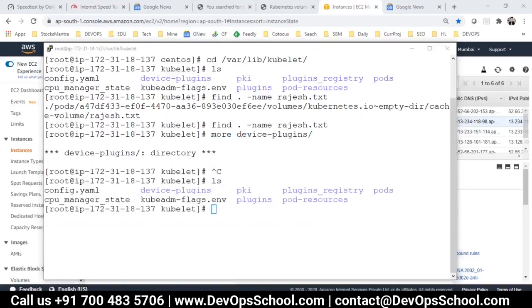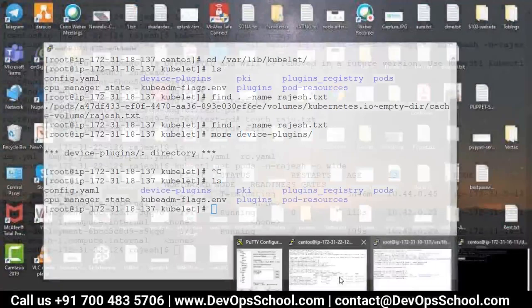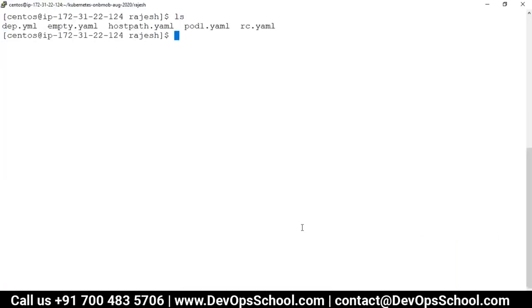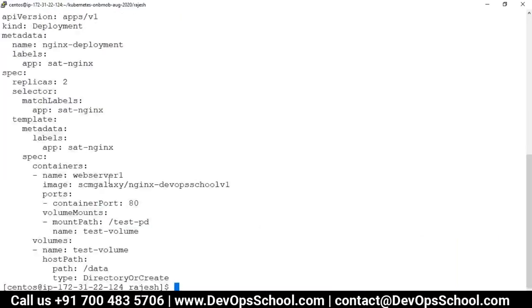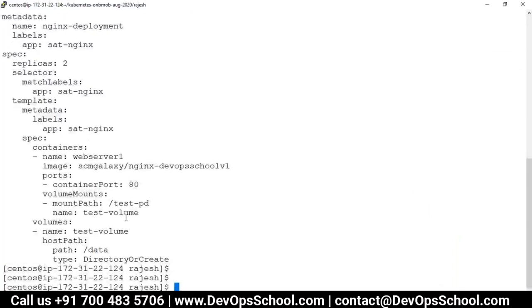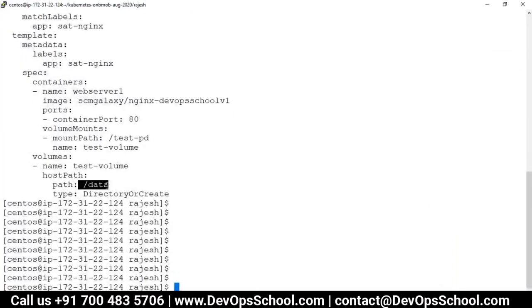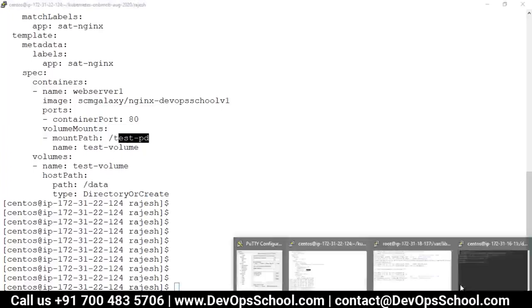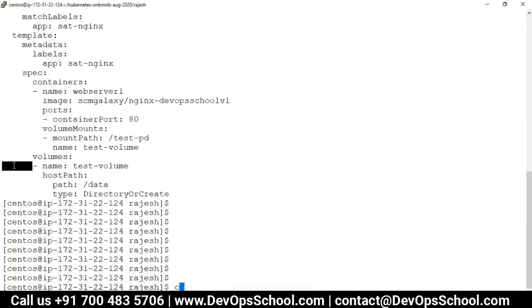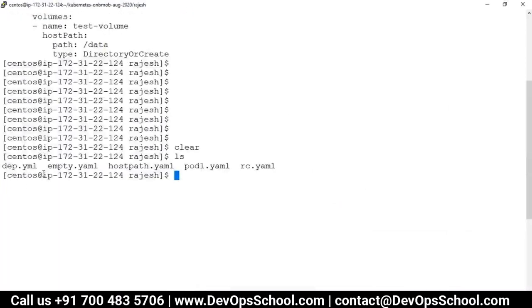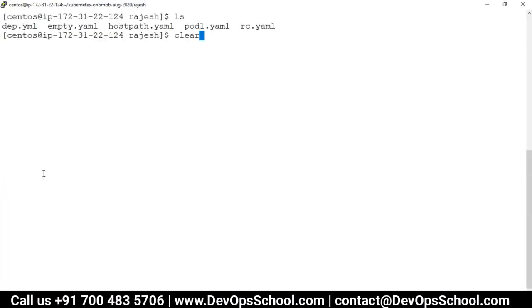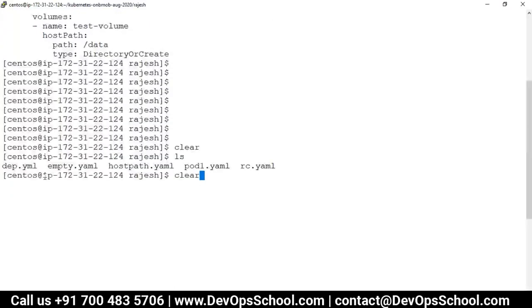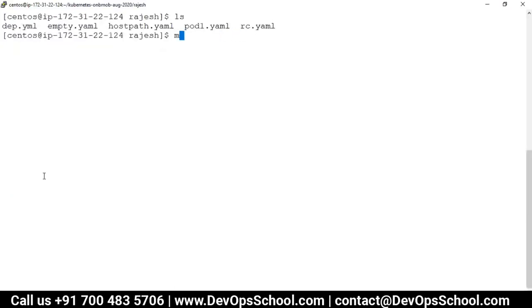You see here the file dep.yaml, not this. So dep.yaml, you see here, see data, and inside the container this is the location. So raju.txt is there. Now I am wishing that if I delete the container, it should create in another node. So just to be on the safer side, I will check how many deployments we have.